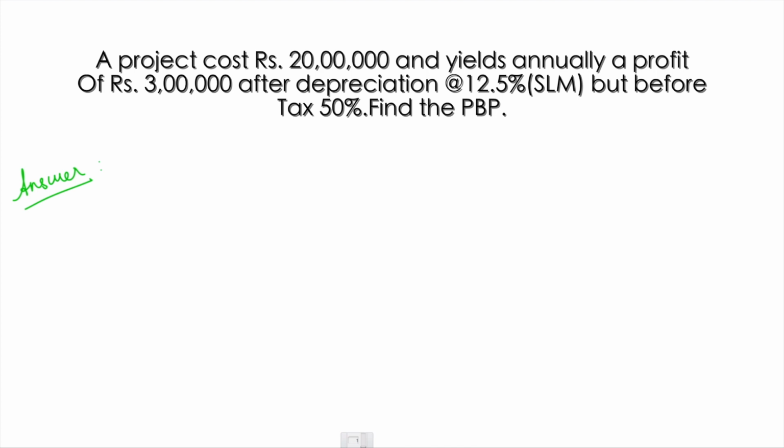First of all, before going into the sum, we must be computing what? The net cash flow after tax, because they haven't provided the net cash flow after tax. So, computation of net cash flow after tax. Already they have provided the profit before tax, right?